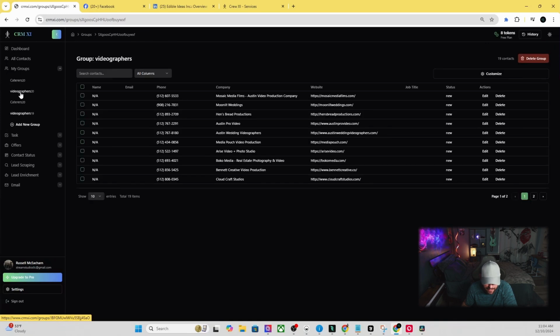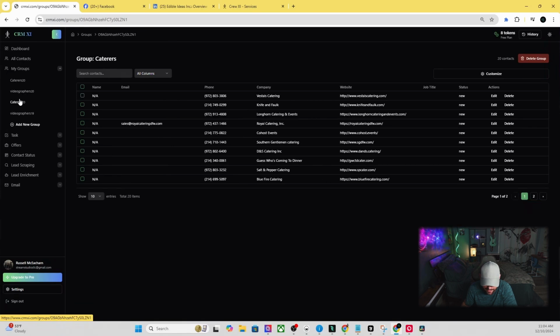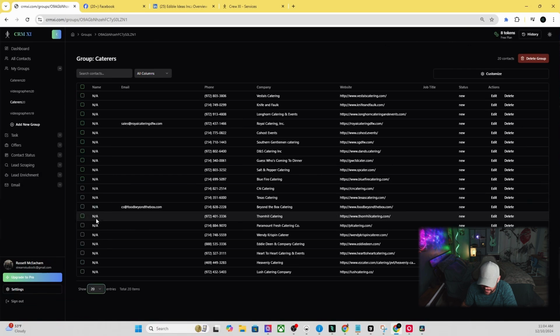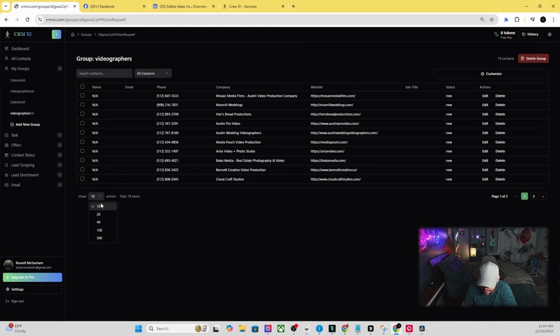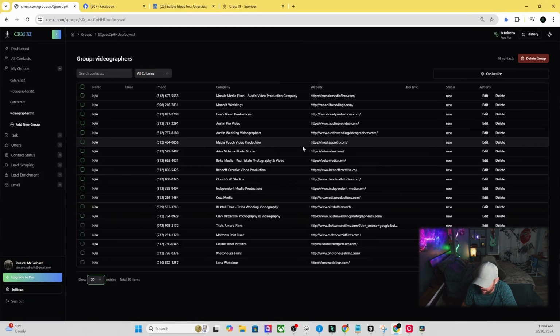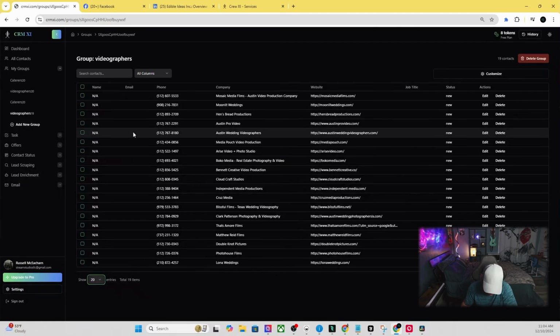Little bug here. I previously did this, and I got to clear those other old ones. But these are the two that we just did. So if we change it to 20, we can see all the caterers here. And if we change it to 20, we can see all the videographers here. So the next step would be, what do you do with all these contacts?